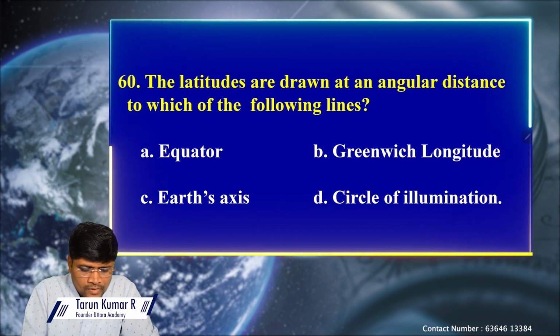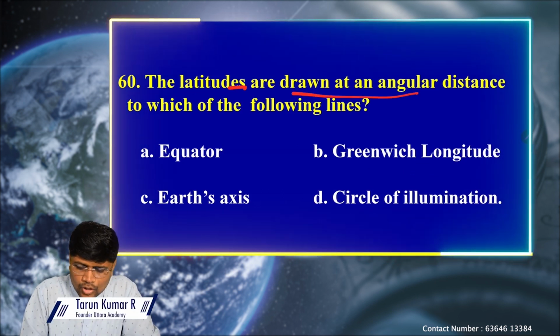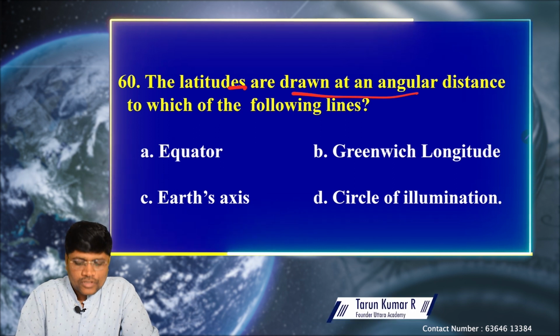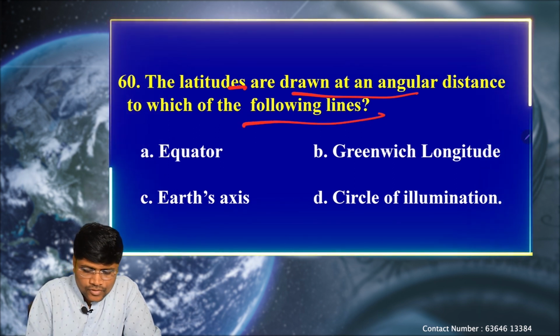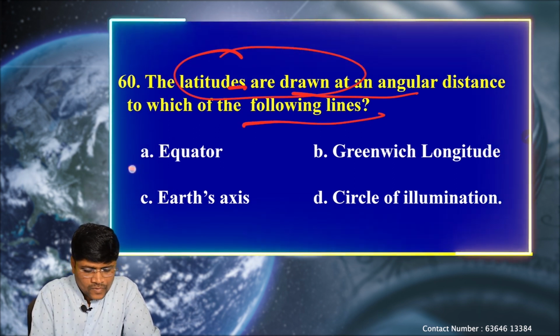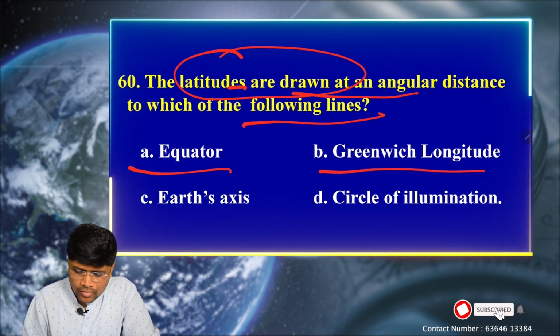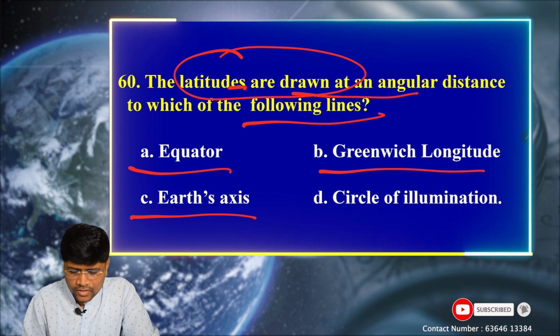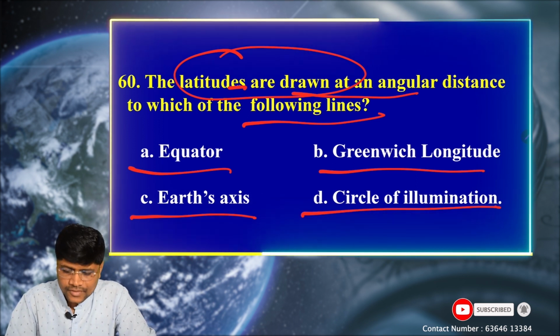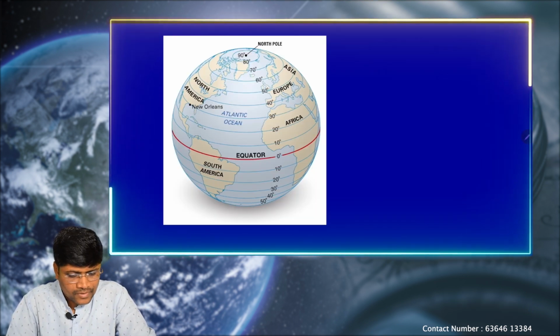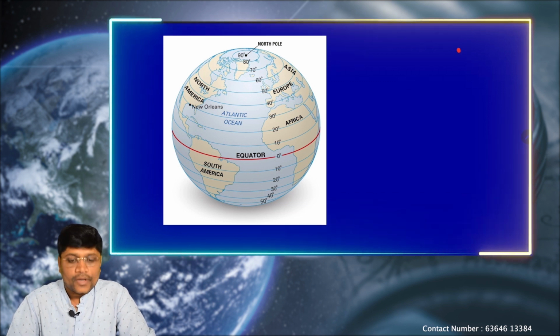Next question, the latitudes are drawn at an angular distance to which of the following lines? Okay, so the question is asking about the latitudes. Option A, equator, B, Greenwich longitude or meridian, next C, Earth's axis and circle of illumination. Let's see the explanation.